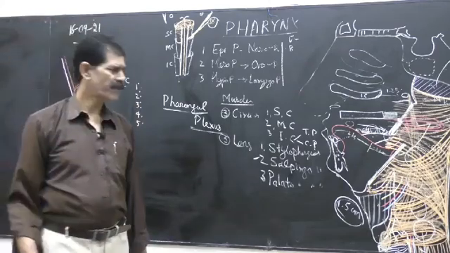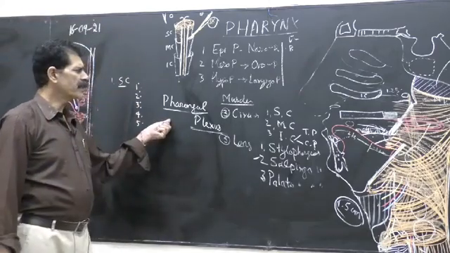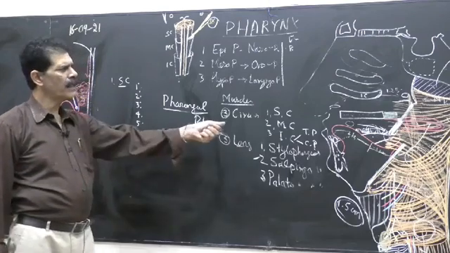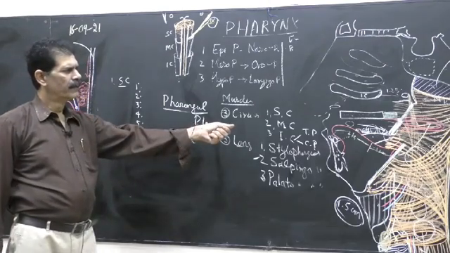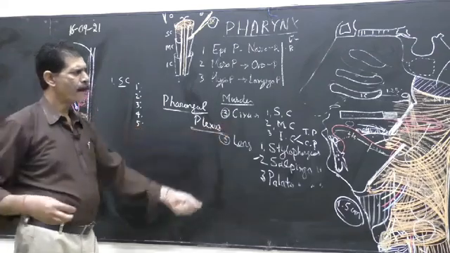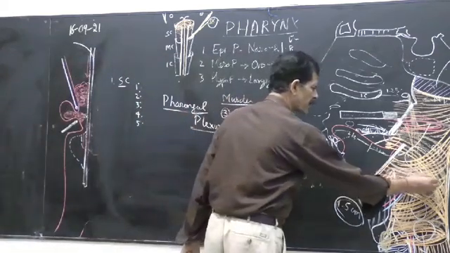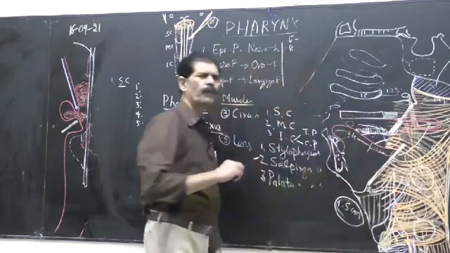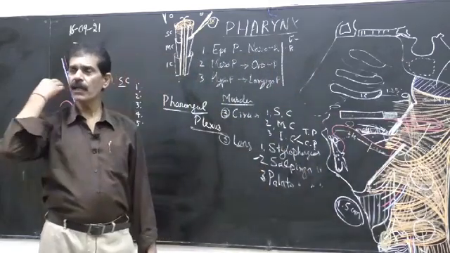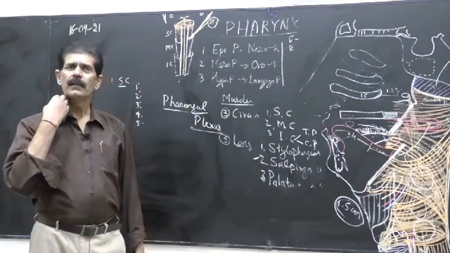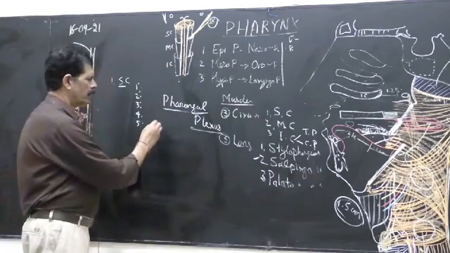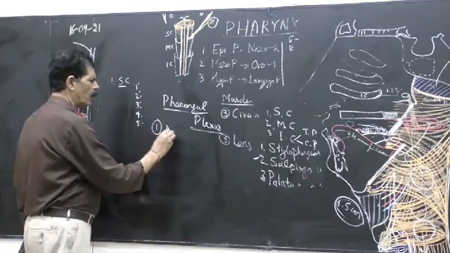Except word comes. So the pharyngeal plexus is formed on the buccopharyngeal fascia on the middle constrictor muscle, somewhere here, on the fascia outside, and it is formed having motor fibers.